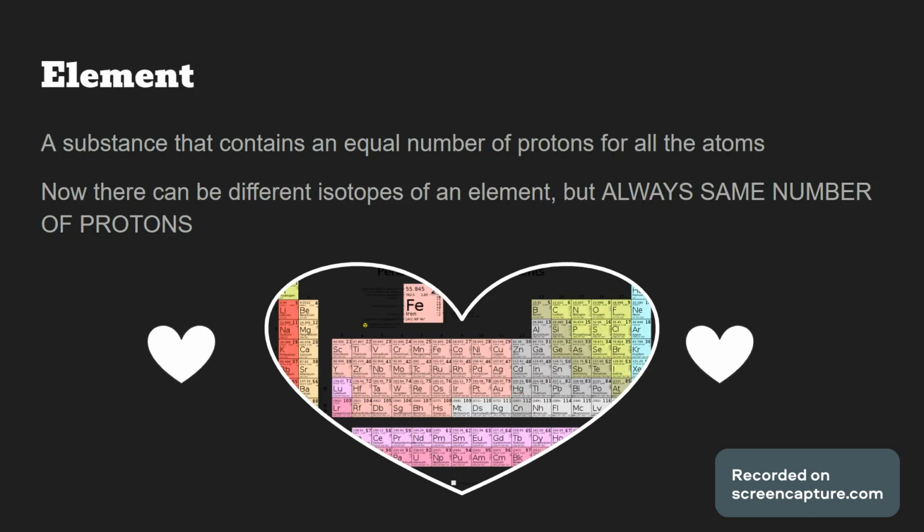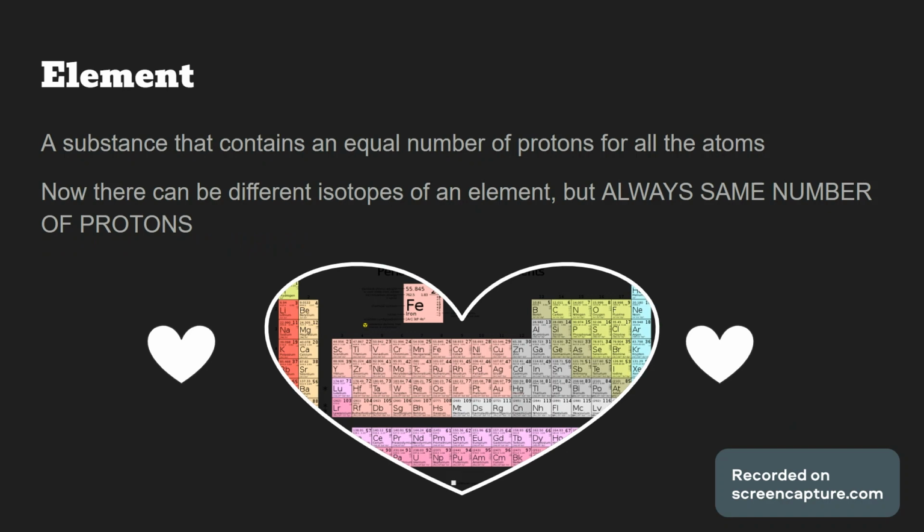So then going further into the definition of an element: a substance that contains an equal number of protons for all the atoms. That is for an element. What I was trying to get at with this second sentence is you can have a different number of neutrons, which isotopes are just element samples with a slightly different number of neutrons, because sometimes that just happens. But the number of protons will remain the same because that is what defines an element.